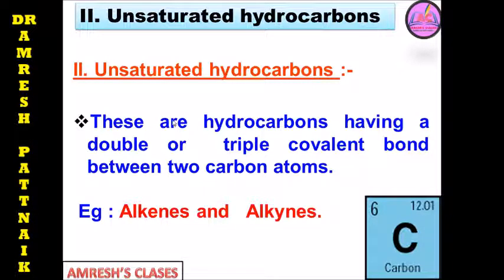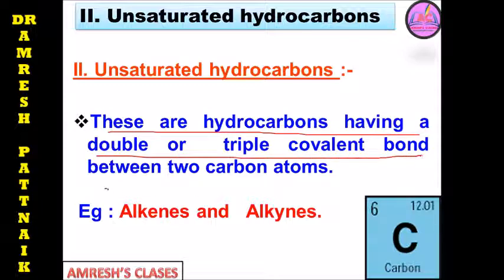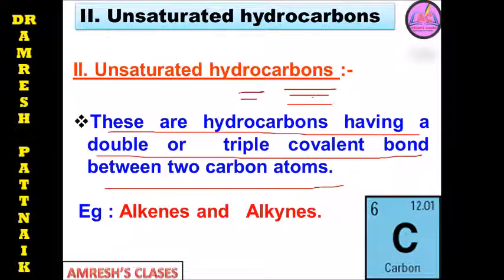Next we'll move to unsaturated hydrocarbons. These are hydrocarbons having a double or triple covalent bond between 2 carbon atoms. This is a double bond and here it is a triple bond. If these covalent bonds are there between 2 carbon atoms, then we say these are unsaturated hydrocarbons.